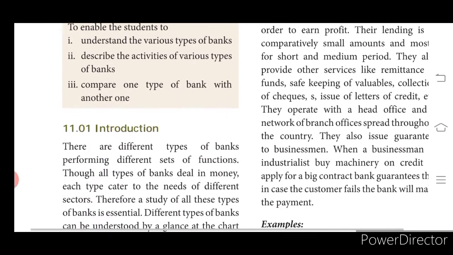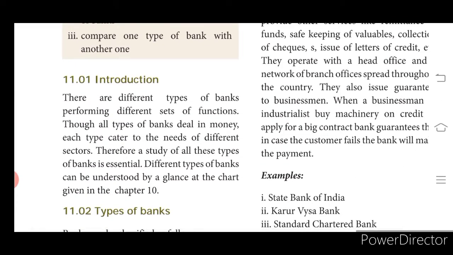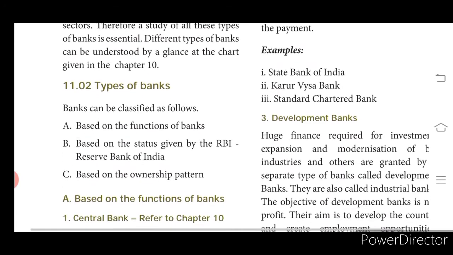Now let's go into the introduction. There are different types of banks performing different sets of functions. Though all types of banks deal in money, each type caters to the needs of different sectors. Therefore, a study of all these types of bank is essential. Different types of banks can be understood by a glance at the chart given in chapter 10. I think in the RBI lesson we would have already seen the different types of bank. Now we are going to see the differentiation from one bank to the other, and what is the work that gets carried on in the bank. Let's go on with the differentiation.